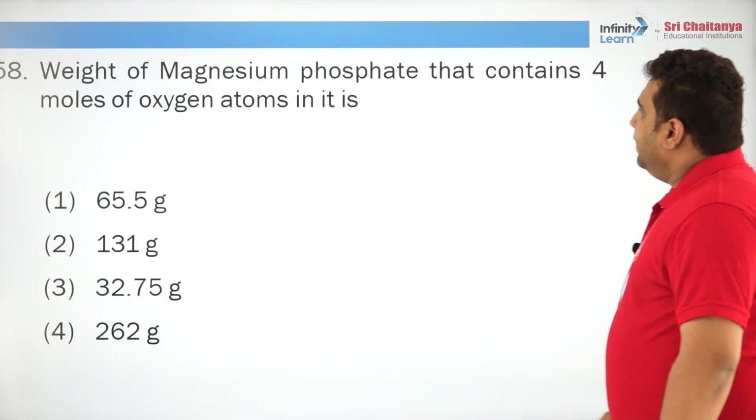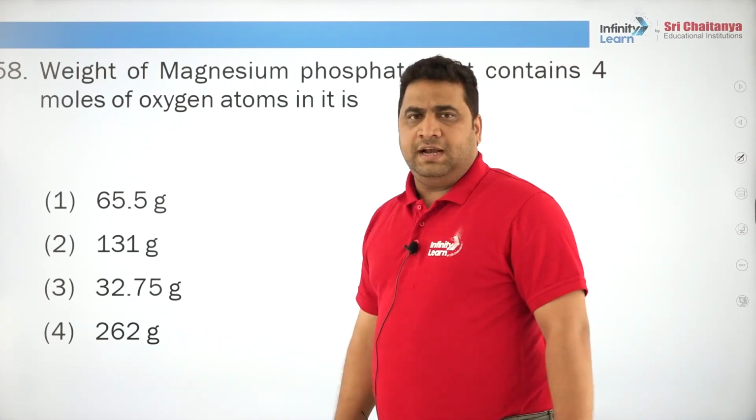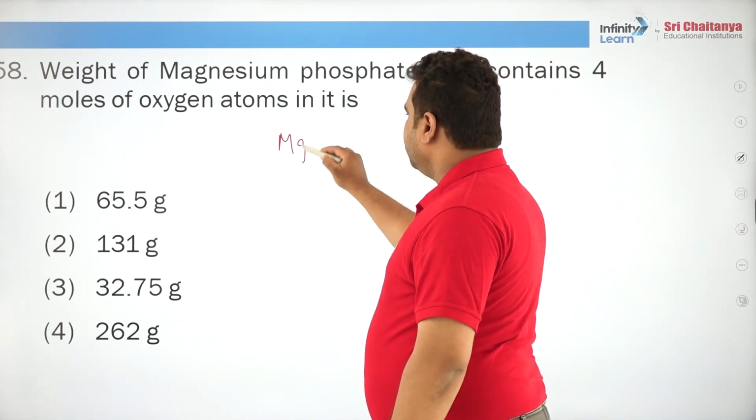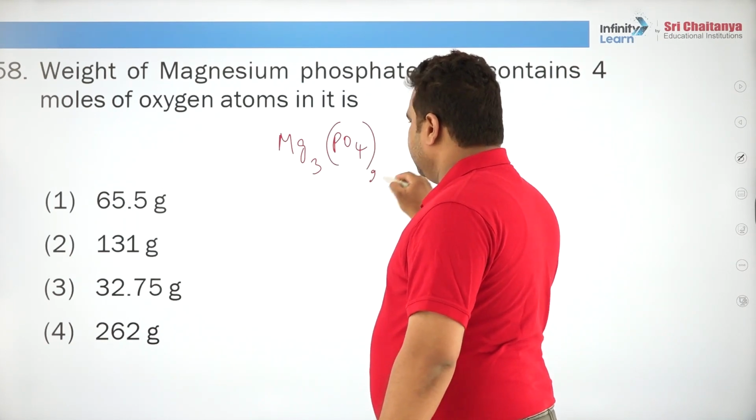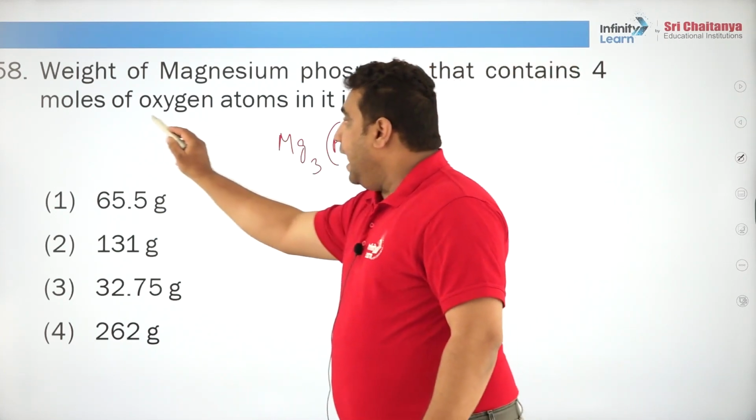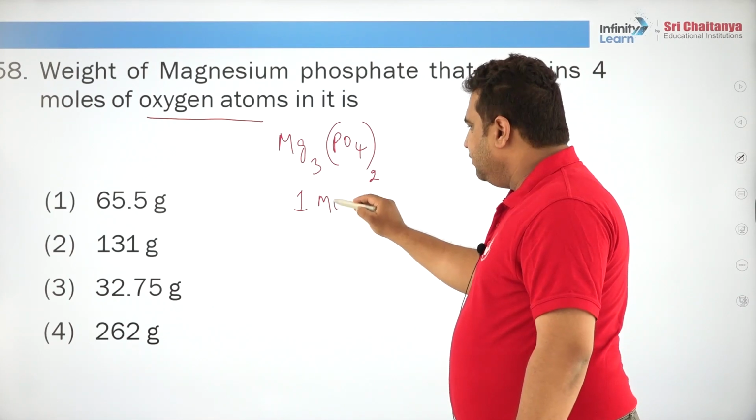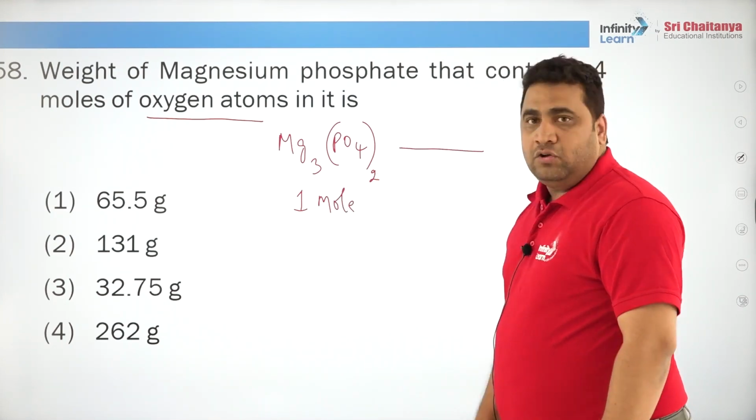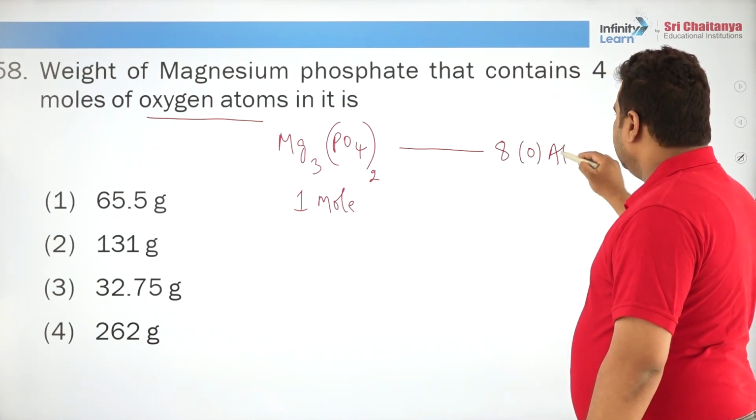Weight of magnesium phosphate that contains 4 moles of oxygen atoms. First let us write the formula of magnesium phosphate, Mg3(PO4)2. Now, you tell me how many oxygen atoms it contains. If you take 1 mole of this, you can clearly see 4 twos are 8 oxygen atoms are there, correct.